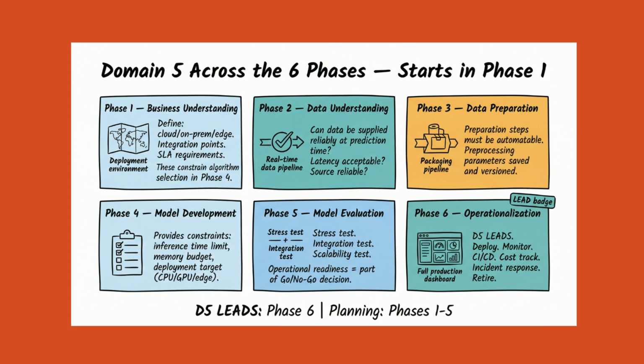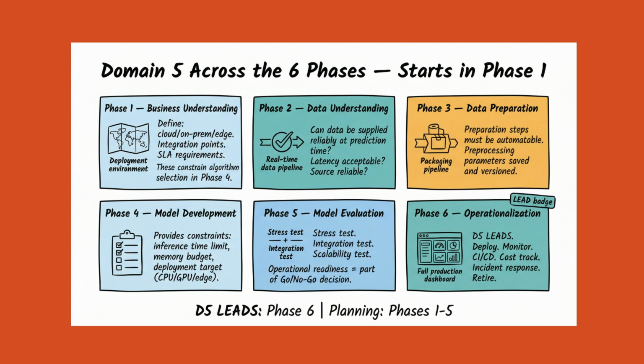In Phase 3, Domain 5 requires that data preparation steps be packaged as automatable pipelines, not one-time notebook operations. The pre-processing parameters, normalization statistics, encoding schemas, must be saved and versioned so they can be applied consistently to new data in production.